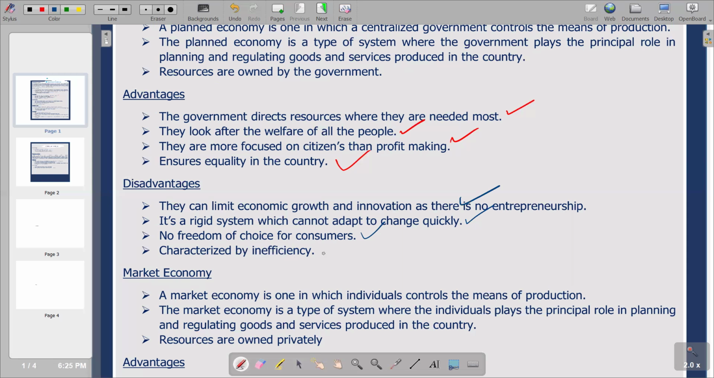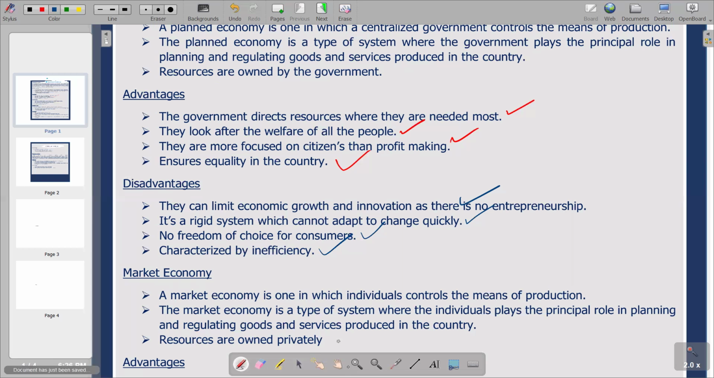Then lastly, they are characterized by inefficiency. Since they are not profit motivated, it means the efficiency in the production processes is going to be compromised. So remember, if a business's main objective is to make a profit, they will try to reduce the cost of production and reduce wastages so that they maximize their profit. So that cannot be the case under planned economy since they don't have profit as their main motive. So basically, that's what we have on our planned economic system.